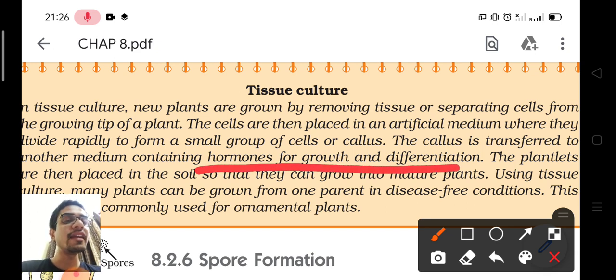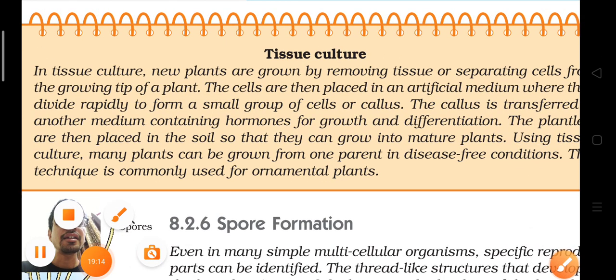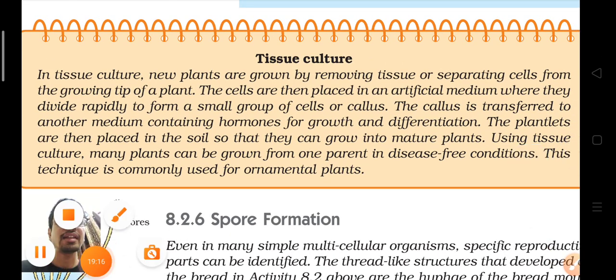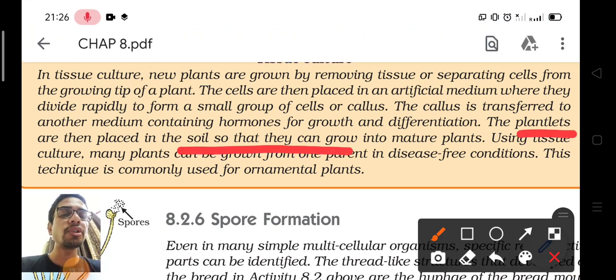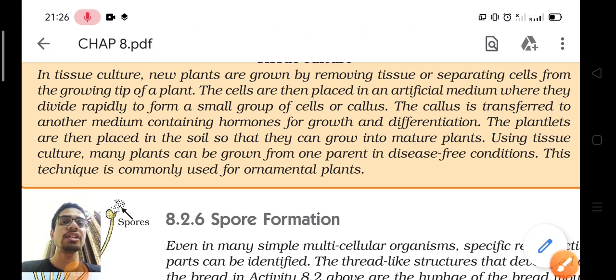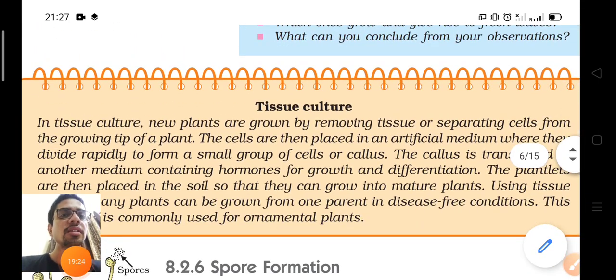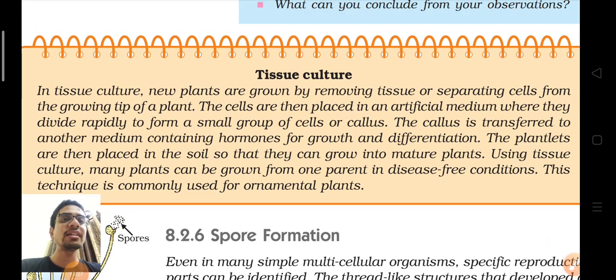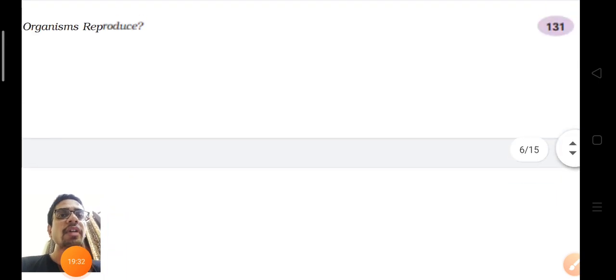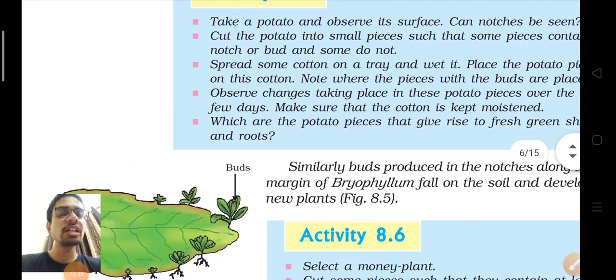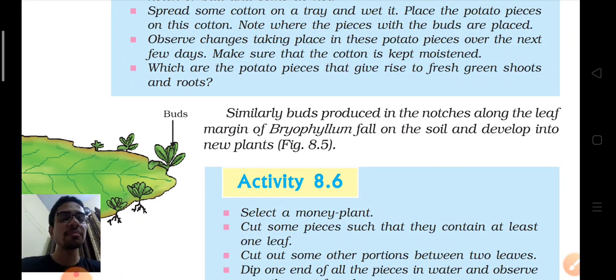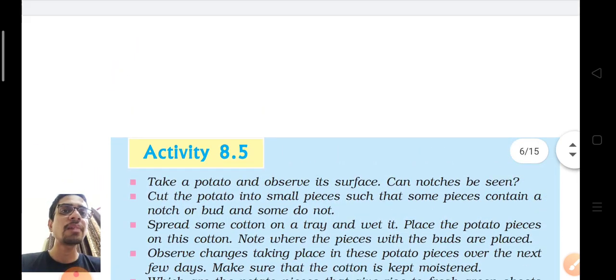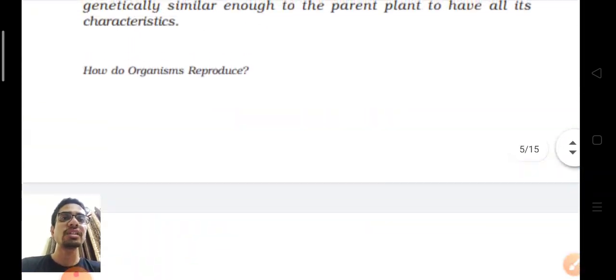Those hormones divide different cells into different organs of the plant, and then we get some plantlets, and these plantlets are grown in soil and they can grow into mature plants. That was tissue culture. So by tissue culture we can grow plants artificially by ourselves. So in vegetative propagation, can you name some more plants which can be grown without seeds? Think about them. Some plants can be grown from other parts instead of seeds.